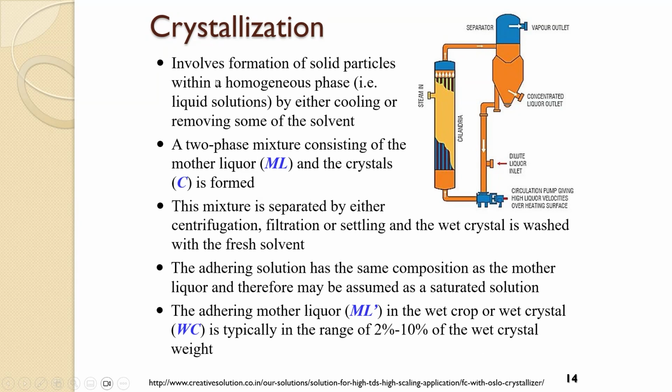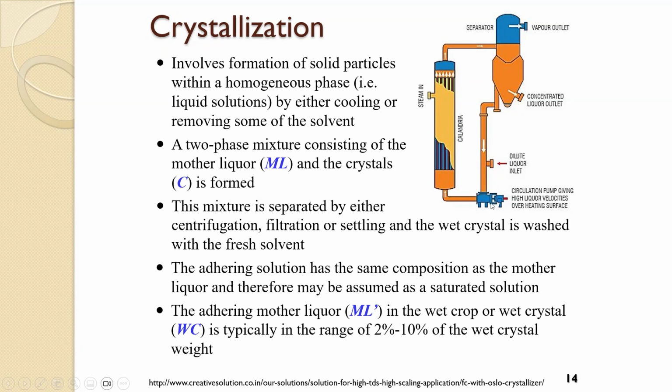So crystallization involves the formation of solid particles from a homogeneous phase, for example liquid solutions, by either cooling or removing some of the solvent. So a two-phase mixture consisting of the mother liquor, ML, and the crystals, C, is formed. This mixture is separated by either centrifugation, filtration, or settling, and the wet crystal is washed with a fresh solvent.